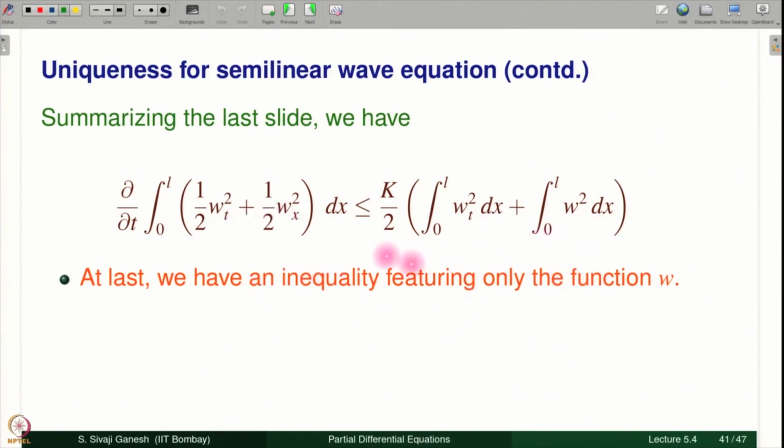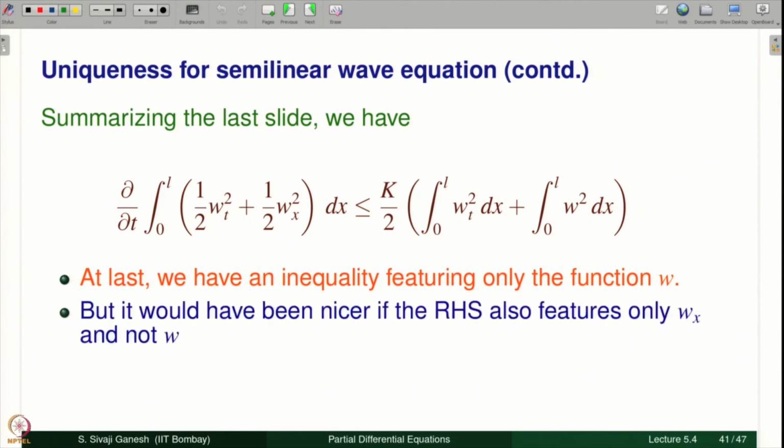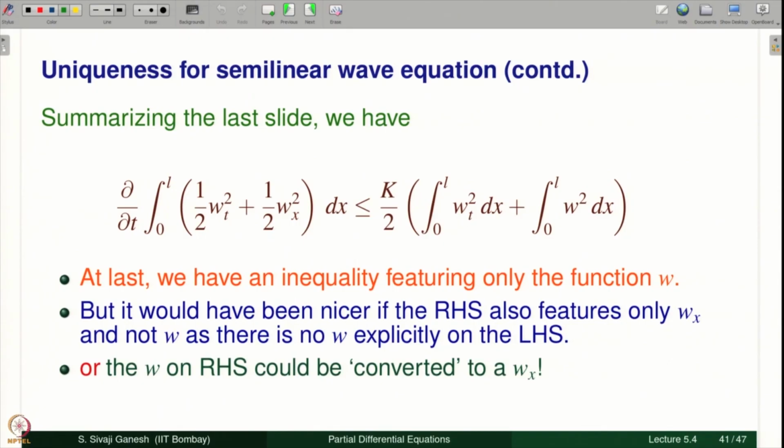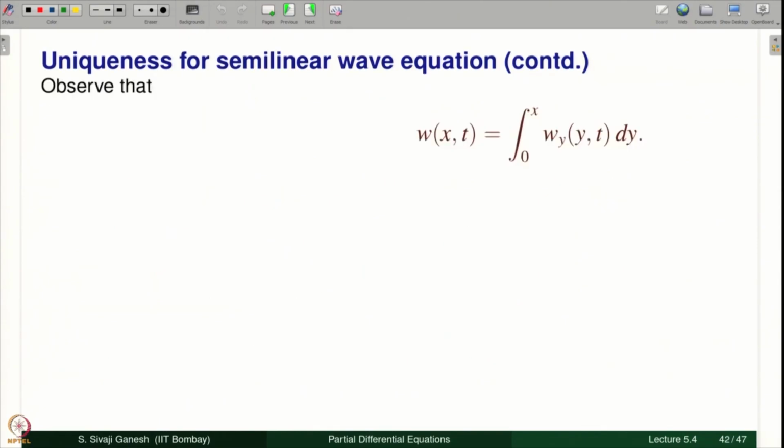So this W is not there on the LHS, because I would like to see it as d by dt of some quantity is less than or equal to some constant times the same quantity. If I want to do that, it asks me that maybe I have a W here or I have a Wx instead of W here. So W on the RHS maybe could be converted into a Wx. Let us go ahead with that.